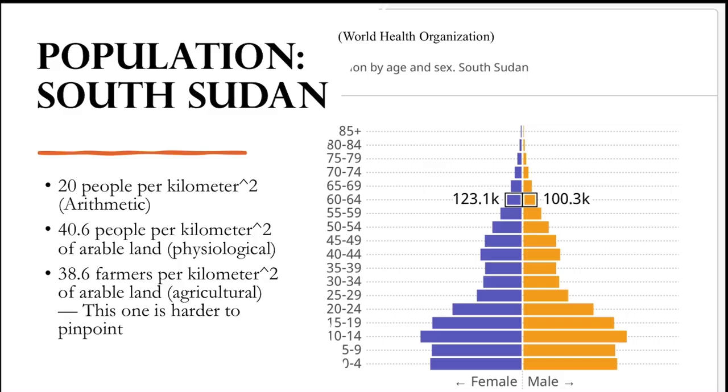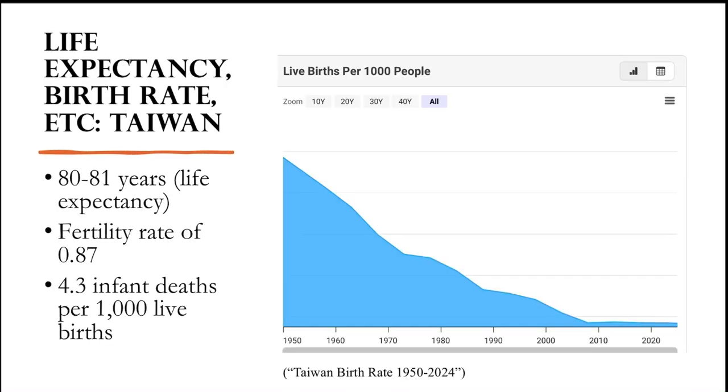South Sudan has 20 people per kilometer squared of land, 40.6 people per kilometer squared of arable land, and 38.6 farmers per kilometer squared of arable land. The final statistic we'll focus on is life expectancy, fertility rates, and infant death rates. In Taiwan, the life expectancy is 80 to 81 years. The fertility rate is 0.87, and there are 4.3 infant deaths per 1,000 live births.